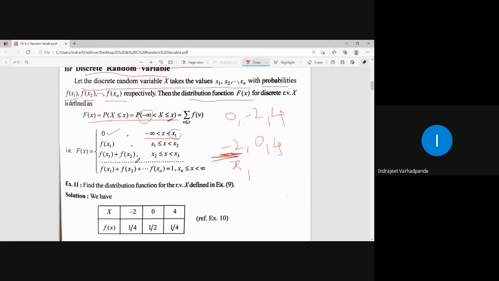But the protocol of representing the distribution function starts from minus infinity.